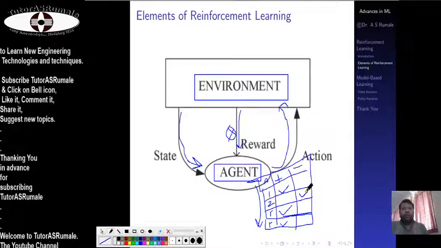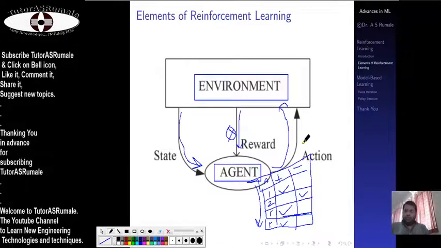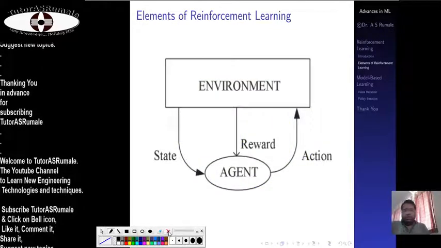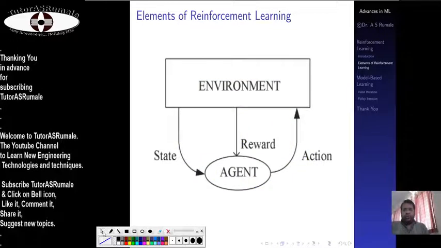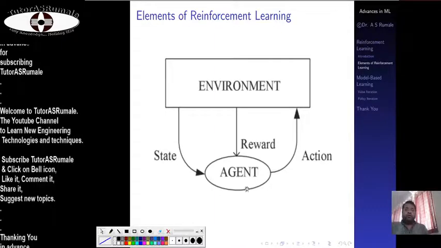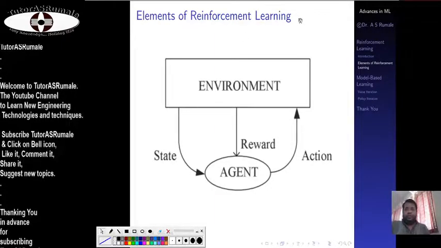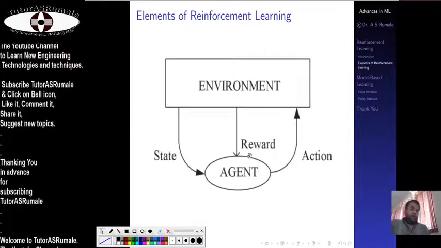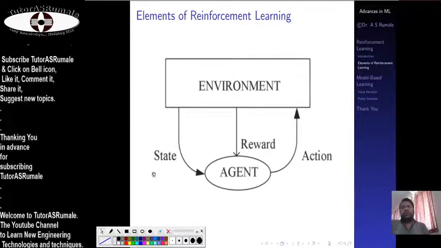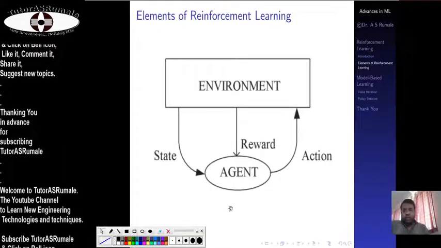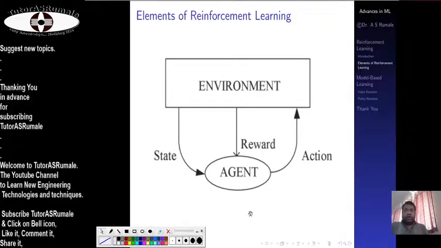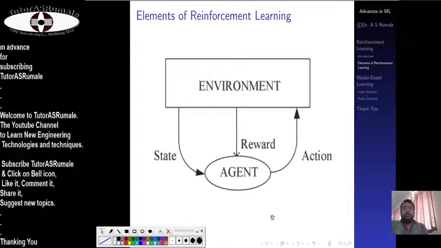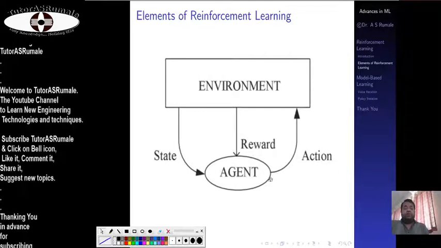So this is reinforcement learning. This is the way human beings, and many living beings, actually learn from the situation. This is a simple model of reinforcement learning. If you see the elements of reinforcement learning, the agent is there, reward is there, action is there, state is there, environment is there. The one element not shown in this diagram is the policy, which is made based on these experiences and is made by the agent itself.